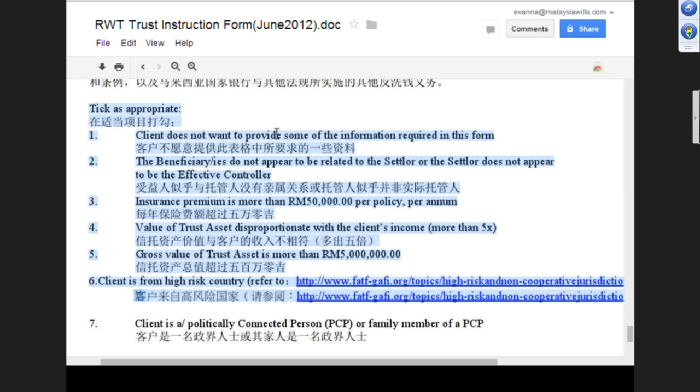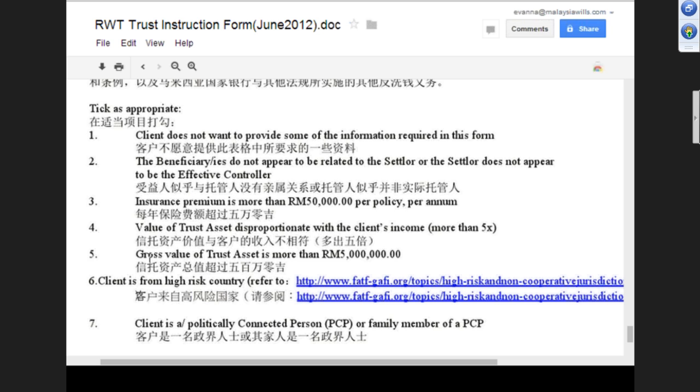Yeah, correct. And if the beneficiary is something weird, or the insurance premium is more than 50,000 per policy, also we tick. Correct. Or if the value of the trust asset is disproportionate to the client's income, or the gross value of the trust asset is more than 5 million. Yeah, the gross asset of the trust is more than 5 million.